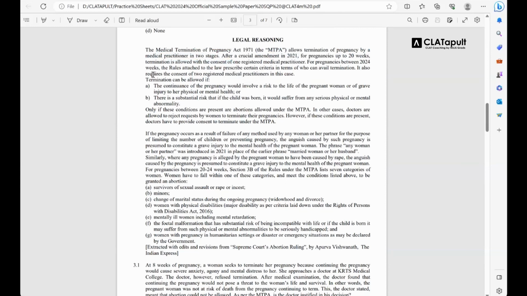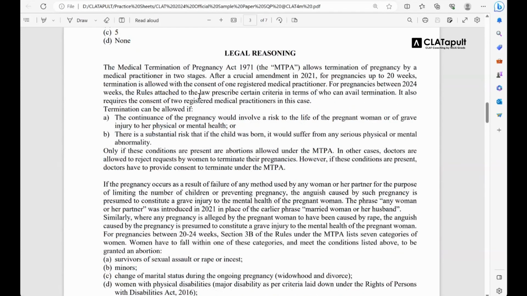So guys, whenever you're going through a legal passage now, legal. Sir, yes, sir, can you zoom the paper a bit? Yes, sure, I will do that. Is this better? Yes, thank you.